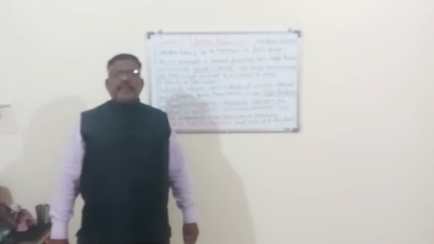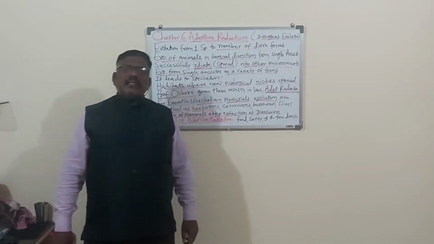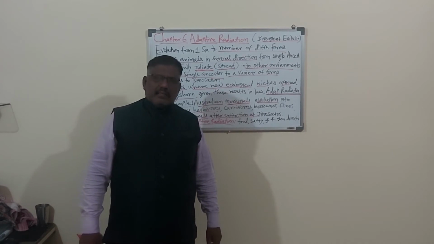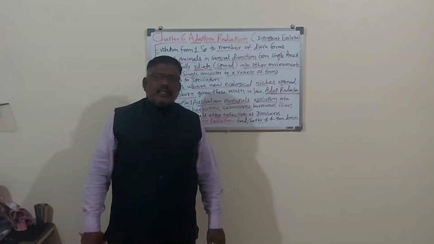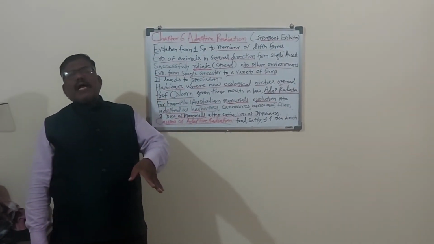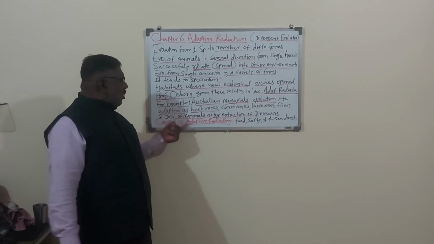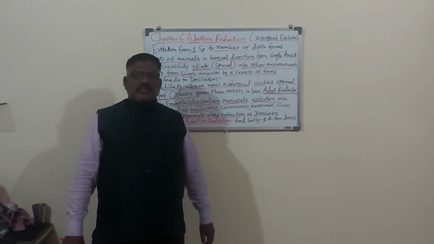They have the aquatic habit. They have the arboreal habit. They have the fossorial habit, making burrows in the ground. They have the habit of living on the earth surface. So these are the different causes of adaptive radiation.